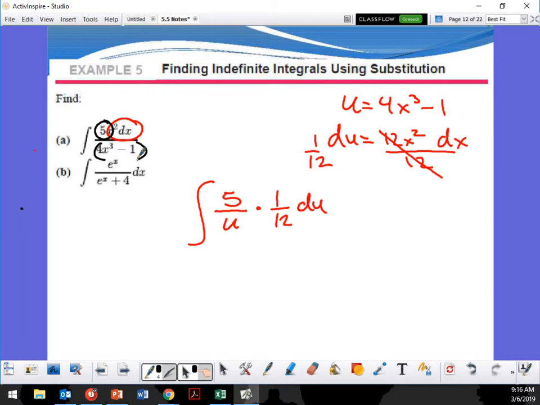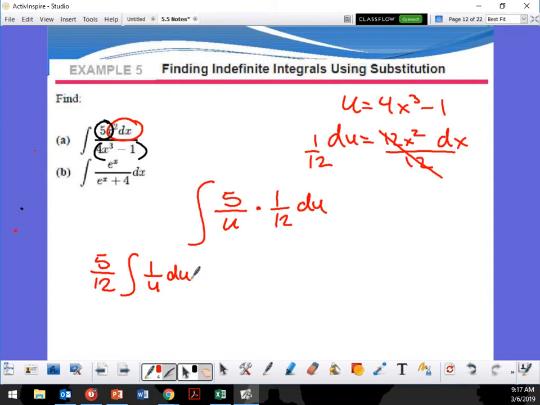So what can I factor out of the front of this thing? What are my coefficients I can put in front? 5 twelfths, right? I could take out the 5 from here, and I could take out a 12 here, right? So it's going to be 5 over 12 times the integral of 1 over u du, which is ln u.